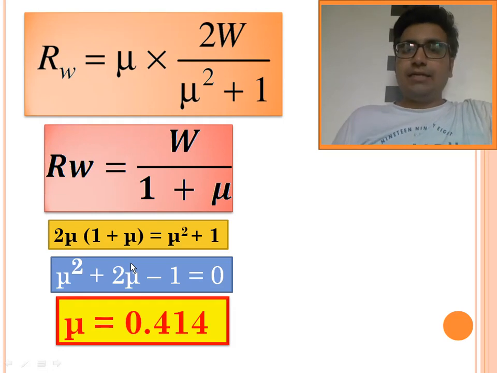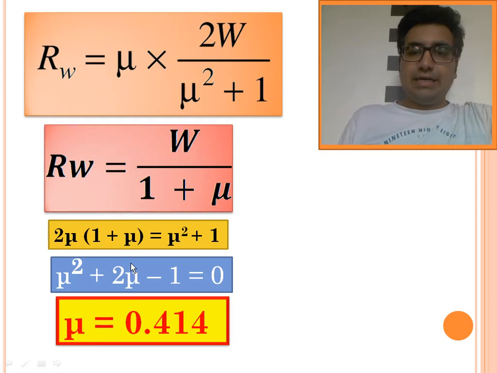So my dear friends, in this video lecture we have studied the principles of friction, and we have understood that the friction force always acts in the direction opposite to the motion. It is always tangential to the surfaces in contact, and the value of friction is dependent on the normal reaction. Friction force is equal to mu times normal reaction.